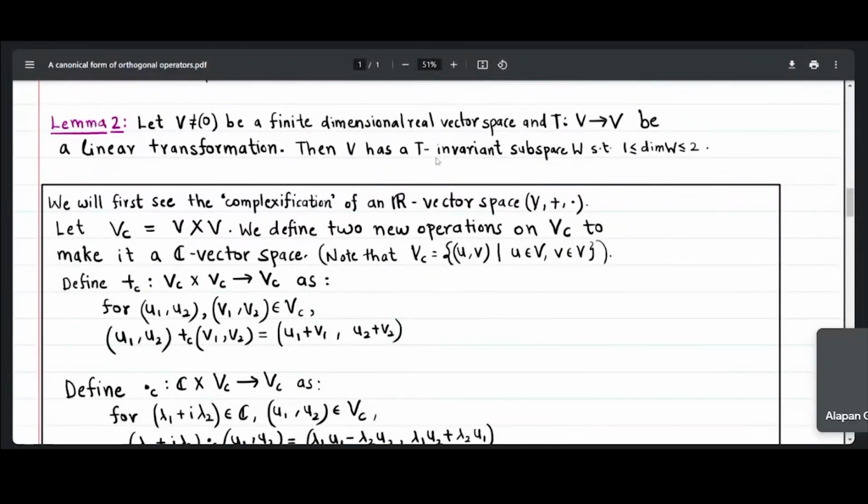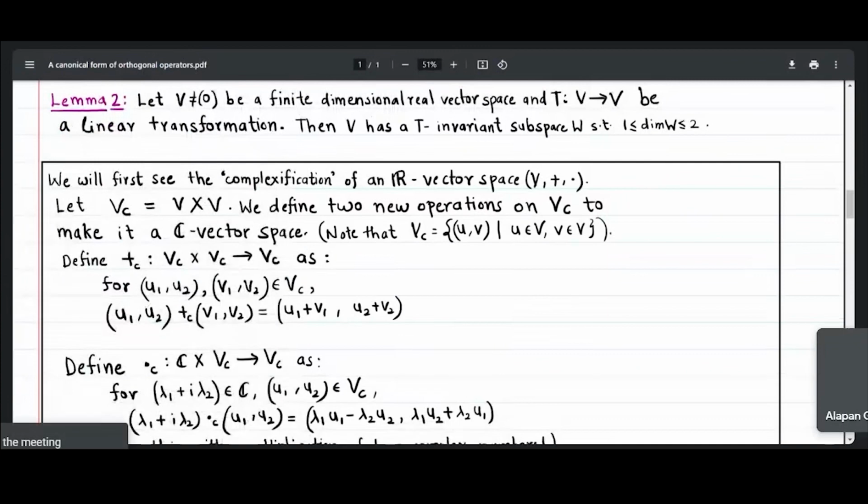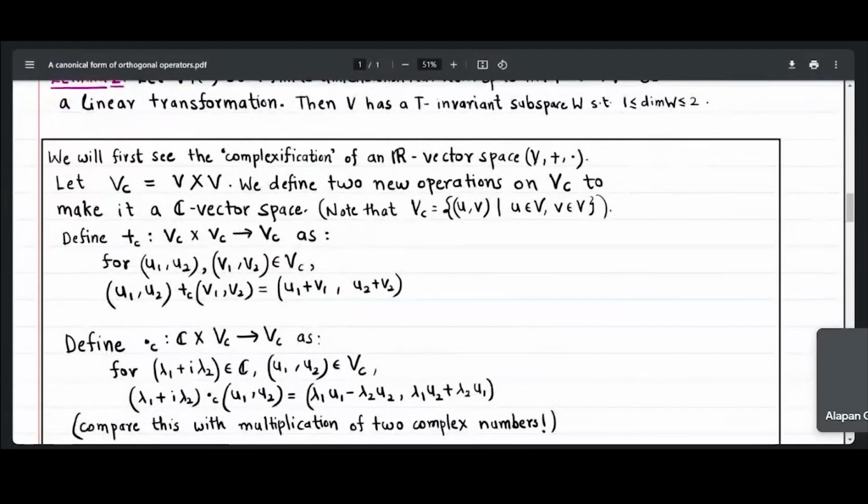Then V has a T invariant subspace, say W, such that the dimension of W is either 1 or 2. We'll prove this lemma first. Before proving this lemma, we will first see the complexification of a vector space and the complexification of a real linear operator.